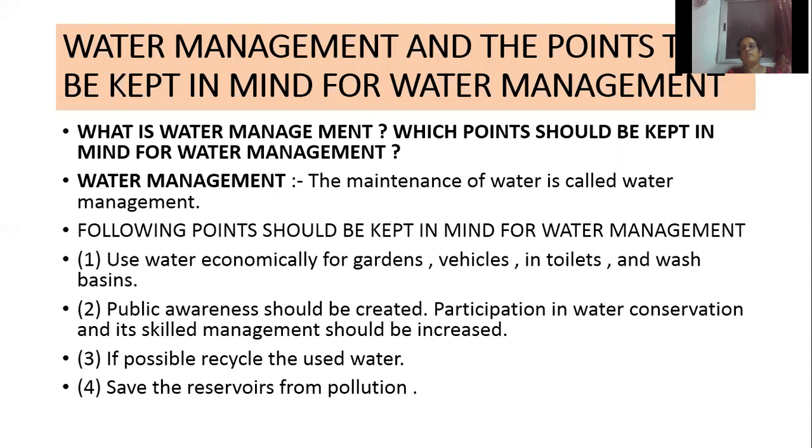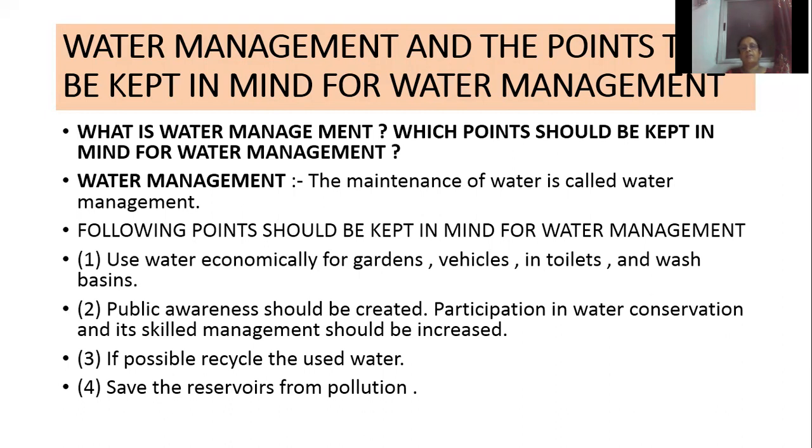Then which points we should keep in mind for water management? First one is that use water economically for gardens, vehicles, in toilets and wash basins. We know we are wasting a lot of water for gardening, then for washing the vehicles, in toilets and even in wash basins. So how much it is required, that much only water we should use. We should not waste the water. So we should use water economically for gardens, washing the vehicles, then toilets and wash basins.